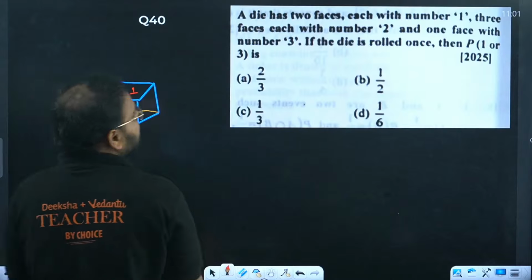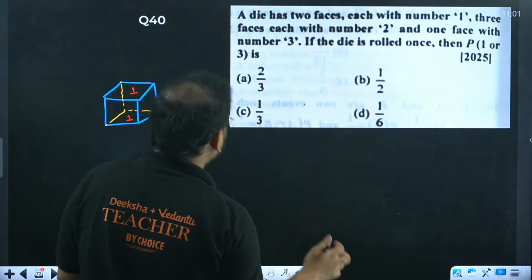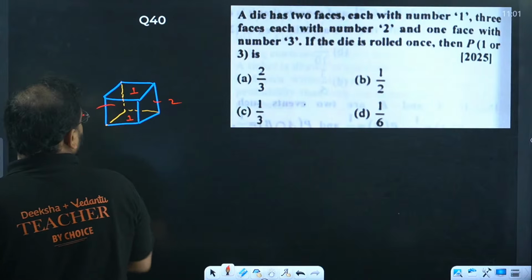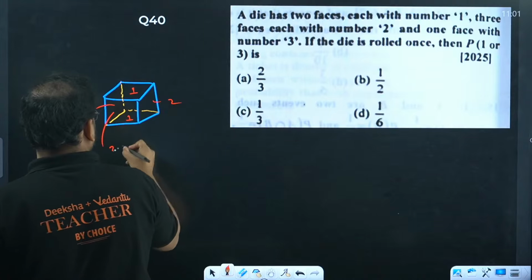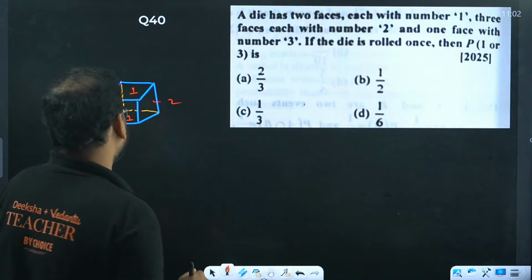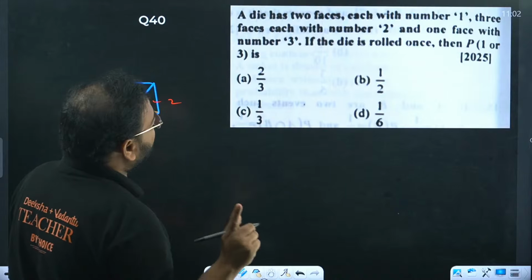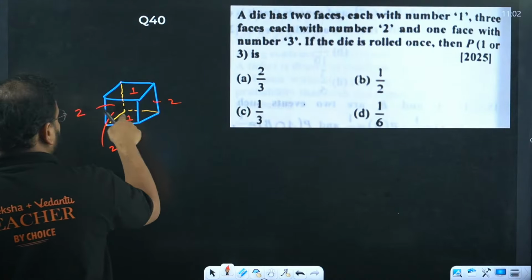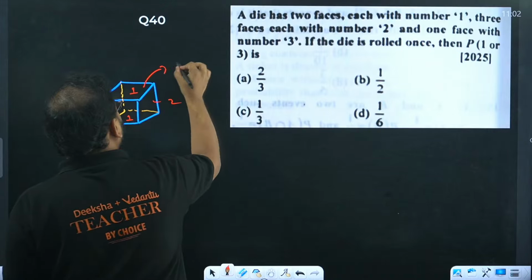Okay? And they're saying that 2 faces has 1, 3 faces has 2. So let's say we have here also 2, here also 2, and in the front also 2. Got it? Next, what we have? One of the faces has 3. So we have down taken, left taken, front taken, and this also taken. So we have back 1. Over here also we have 3.